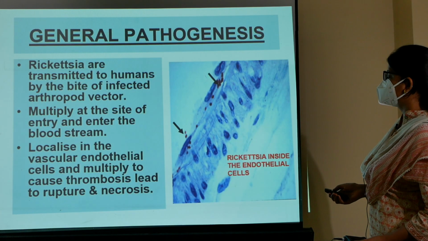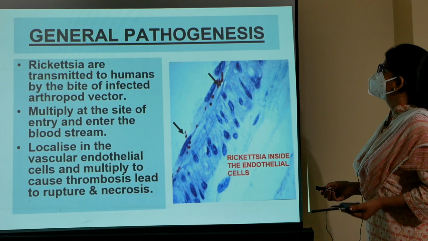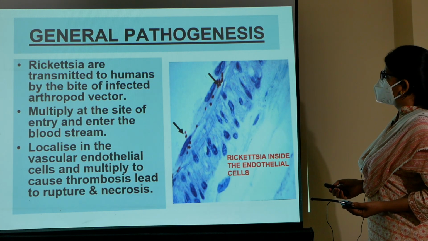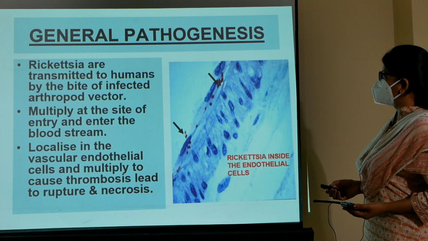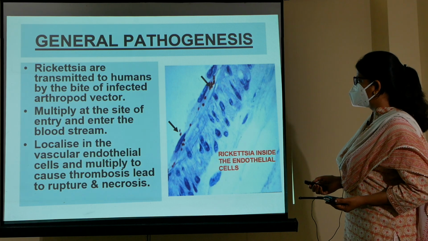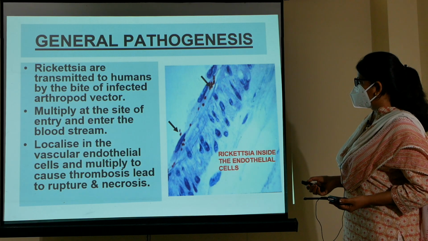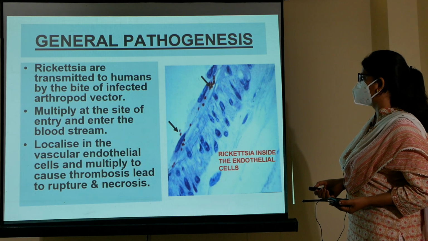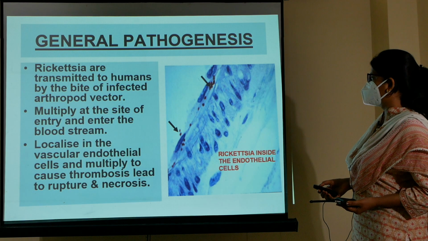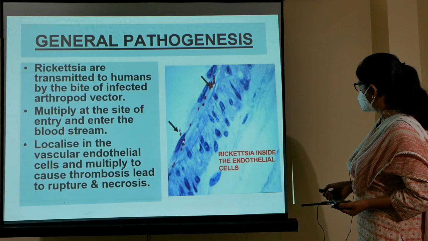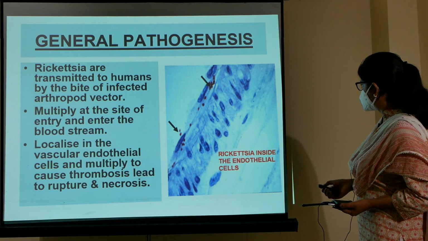Now the general pathogenesis of Rickettsia. They are transmitted to humans by the bite of an infected arthropod vector, and they multiply at the site of entry and then enter the bloodstream. After entering the bloodstream, they localize in the vascular endothelial cells and multiply to cause thrombosis, which may lead to rupture and necrosis. You can see the Rickettsia present inside these endothelial cells.